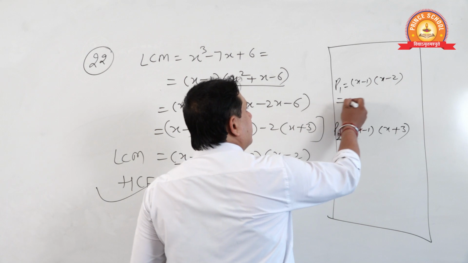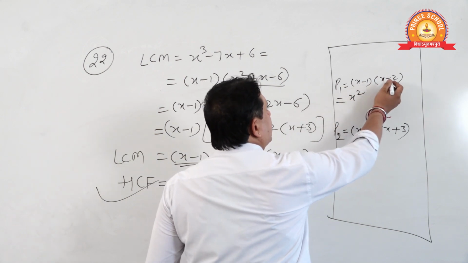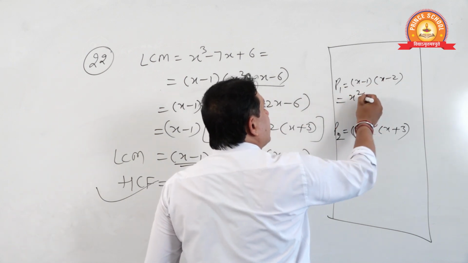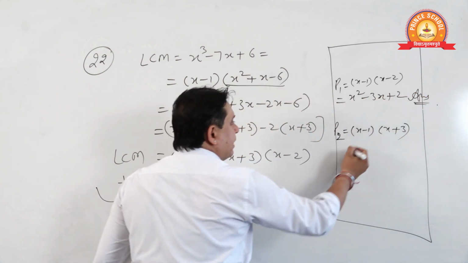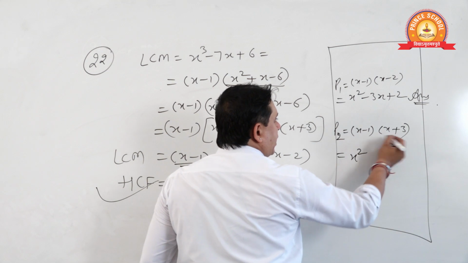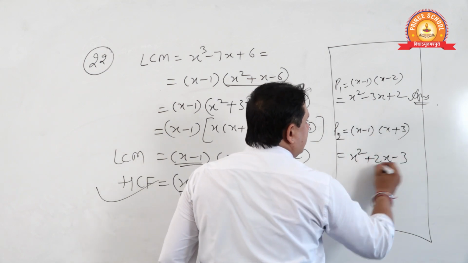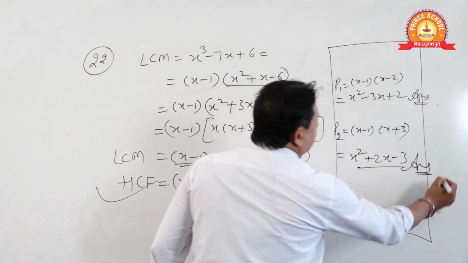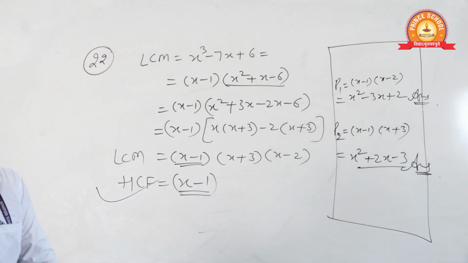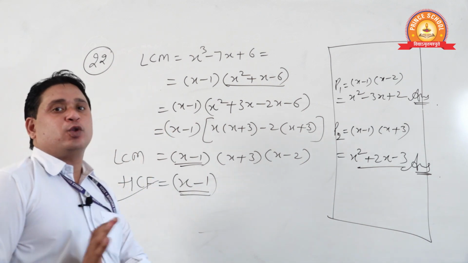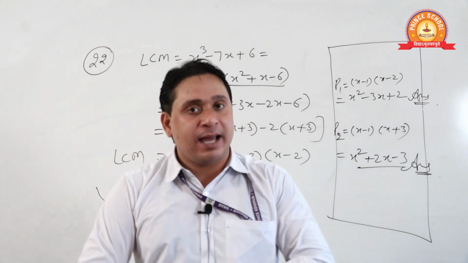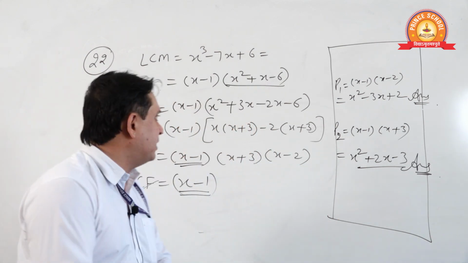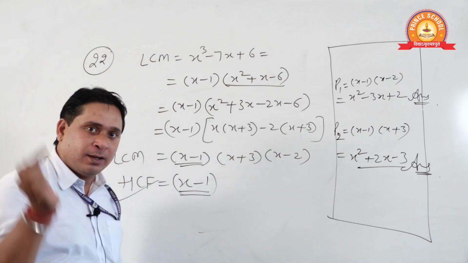Now solve this. x square minus x minus 2 minus 3x plus 2. This will be the first expression, and multiply this. x square 3 minus 1, 2x minus 3. This will be the second expression. These are the answers. Okay students, what I used here, I just explored, factorized the LCM and then used mind.